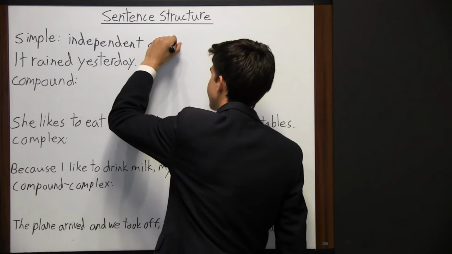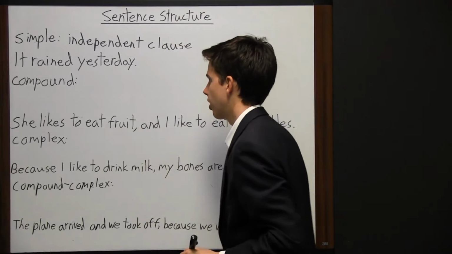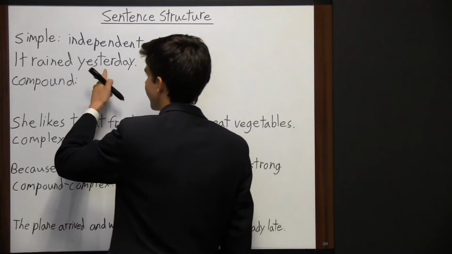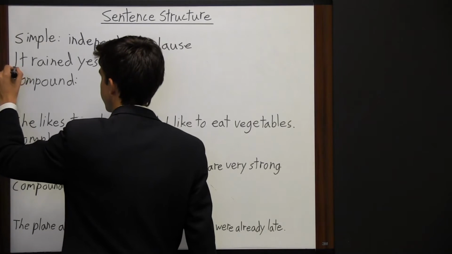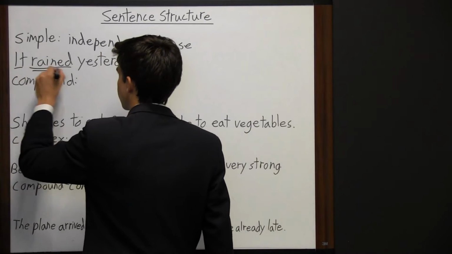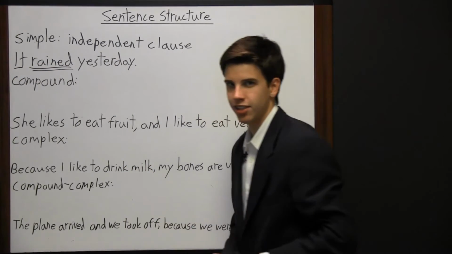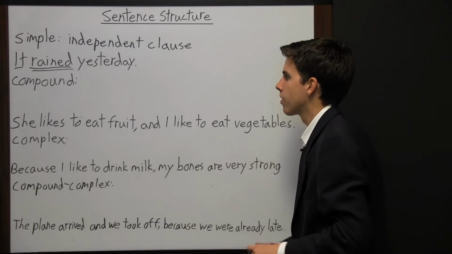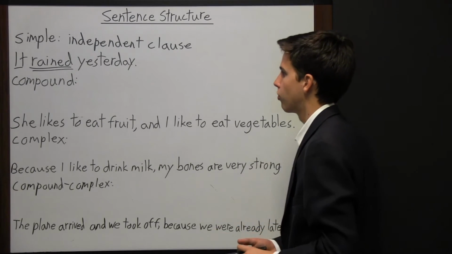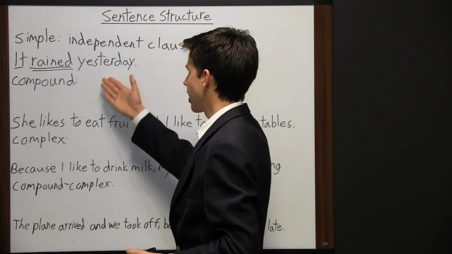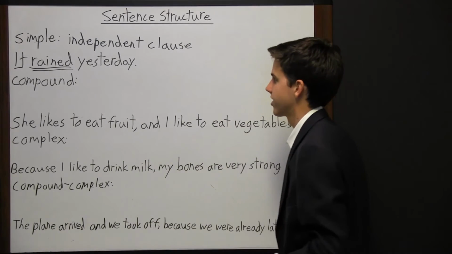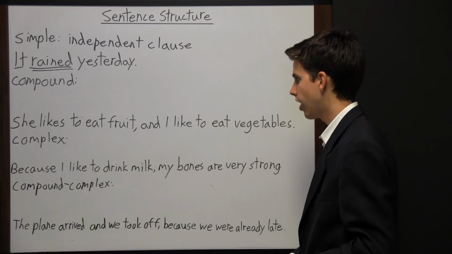An independent clause is a clause that can stand by itself. So here's an example. It rained yesterday. We have a subject here, it, and a verb, rained. And so this sentence isn't dependent on anything else to be a complete sentence. It's a sentence in its own right because it can stand alone. It rained yesterday is a grammatically correct sentence. So we call that an independent clause.